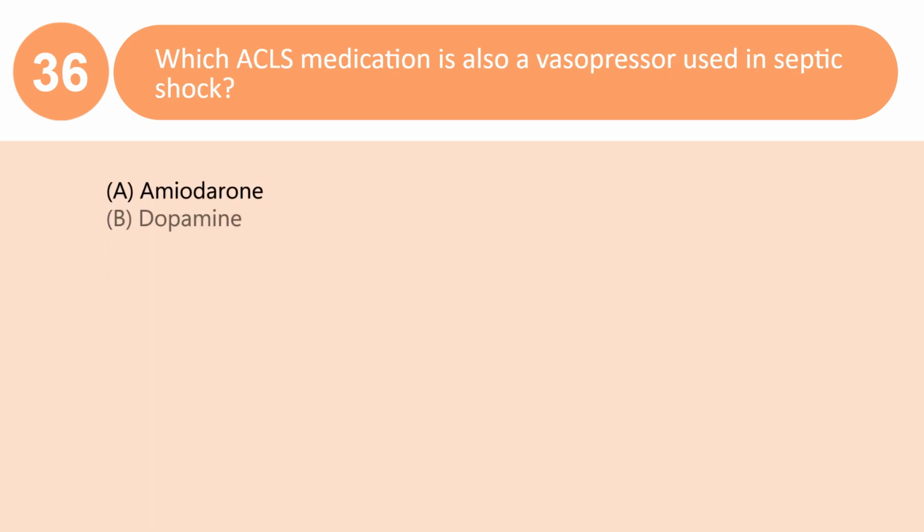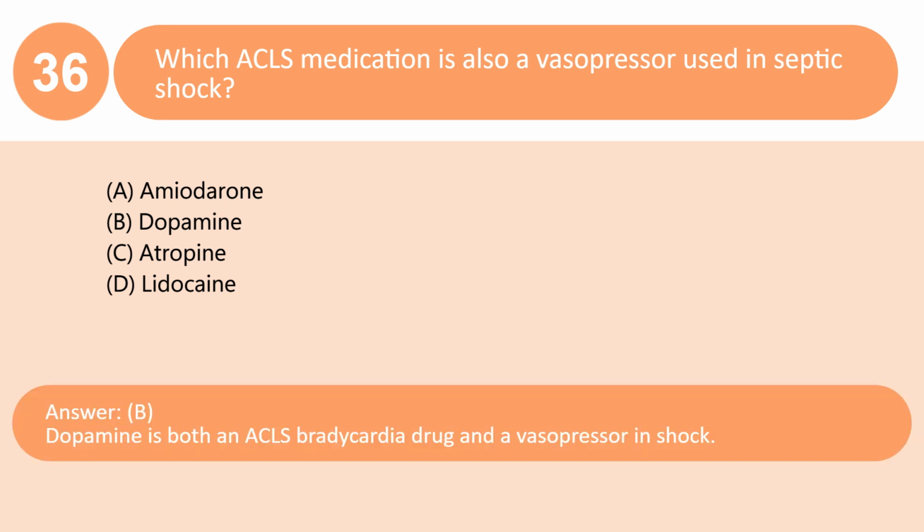Which ACLS medication is also a vasopressor used in septic shock? A. Amiodarone. B. Dopamine. C. Atropine. D. Lidocaine. Answer B. Dopamine is both an ACLS bradycardia drug and a vasopressor in shock.